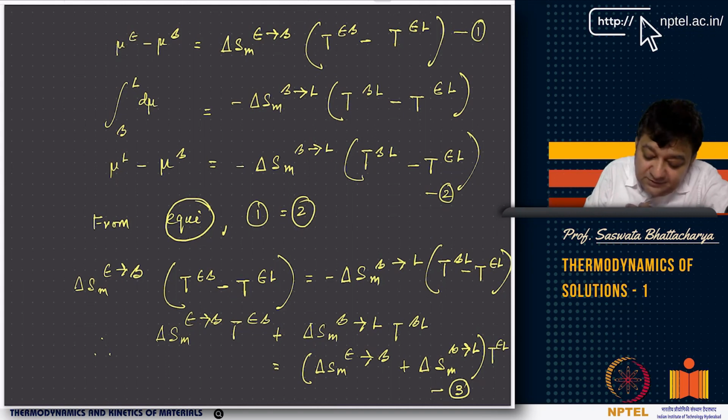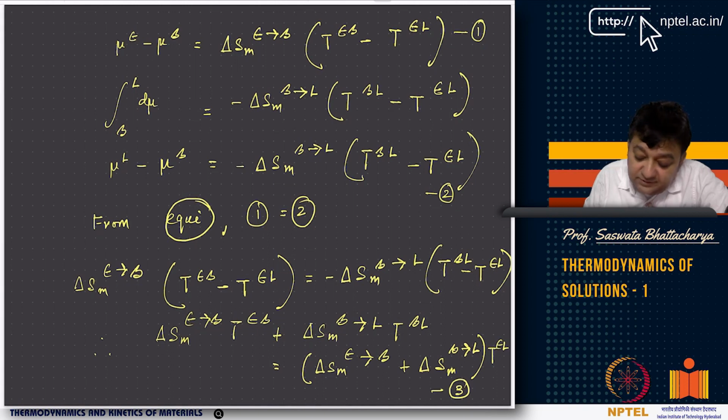Similarly, for beta to liquid, you have minus delta Sm beta to liquid. Now beta to liquid is all our equilibrium. The only thing you have to remember is that T epsilon L is the reference temperature, the starting temperature. So minus delta Sm beta to liquid, T beta liquid minus T epsilon liquid. Here remember, T beta liquid is greater than T epsilon liquid, while this is less than T epsilon liquid, right? Now you see, mu L minus mu beta is this, and this is your equation number 2.